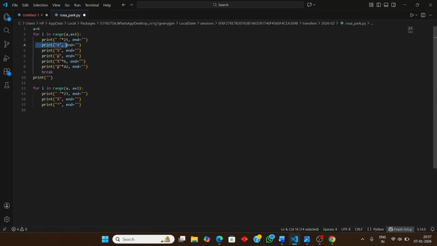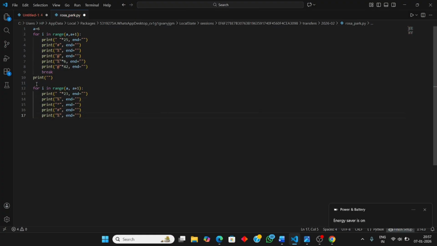Now we will again use this hashtag symbol. This asterisk one, cursor please. Then again the modulus, just copy paste.